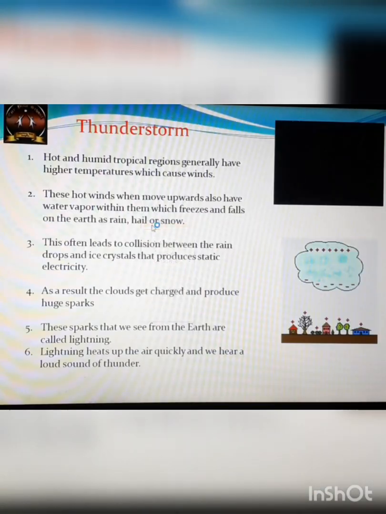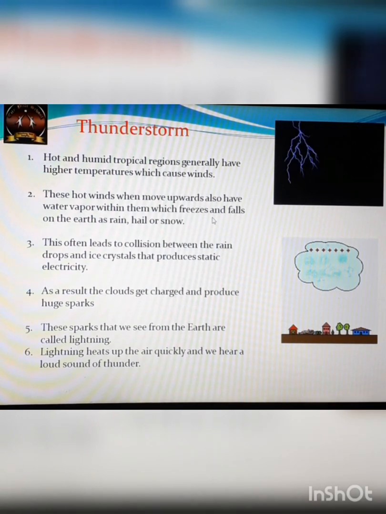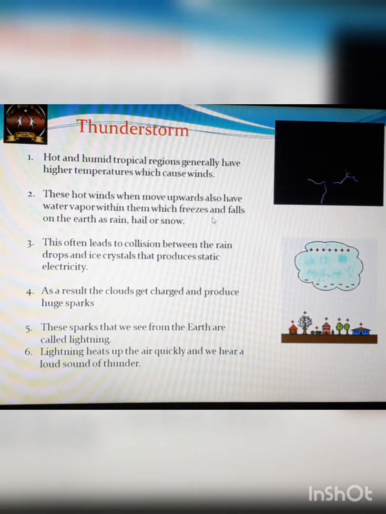Okay, why so? Because we know that hot and humid tropical regions generally have higher temperatures, and because of that, the hot air moves up, and that hot air carries a lot of water vapor along with it. Okay, so as this hot air and water vapor moves high in the atmosphere, the air becomes cool, and the water vapors present in it are condensed. Okay, and because of that a cloud is formed.